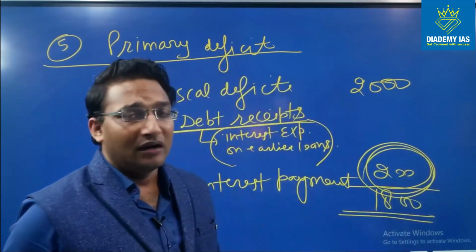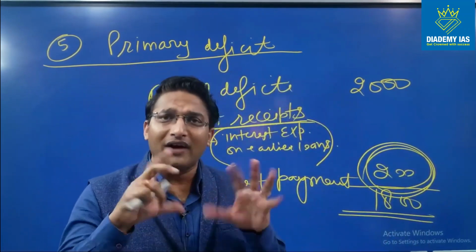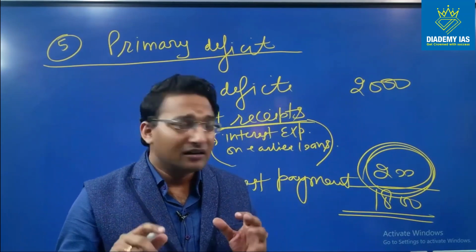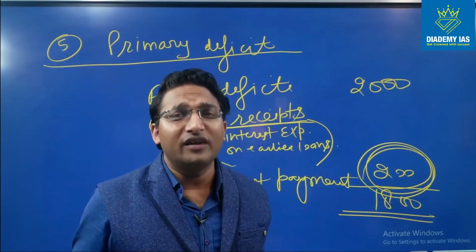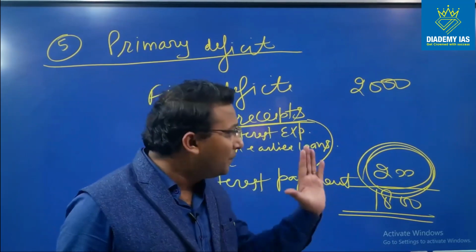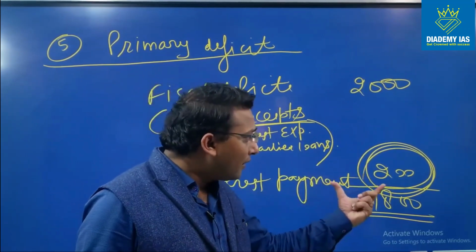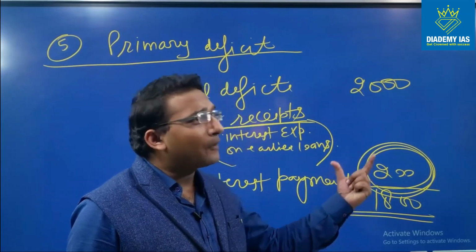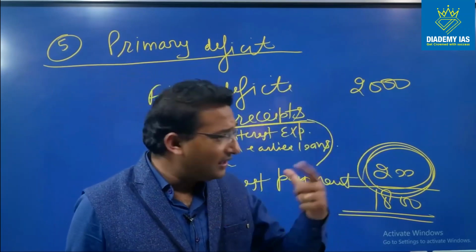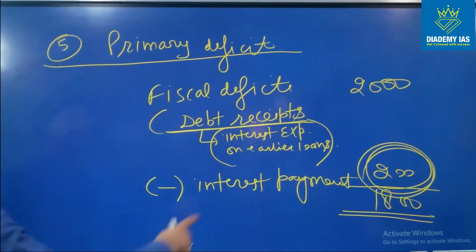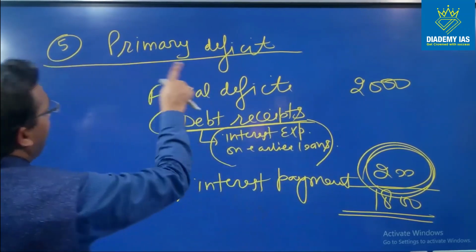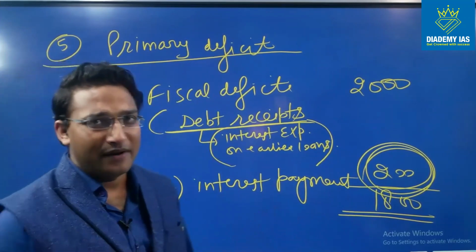This was unavoidable. The current government could not have done anything about it, right? This was not in the control of the present government. Therefore, this should be eliminated, because this 200 actually shows the poor performance of the earlier years. It has nothing to do with the current government. Therefore, it is completely eliminated, and what we receive is the primary deficit. So this is the primary deficit.